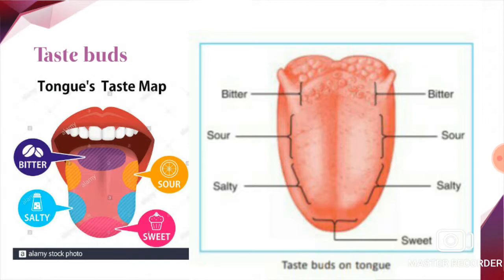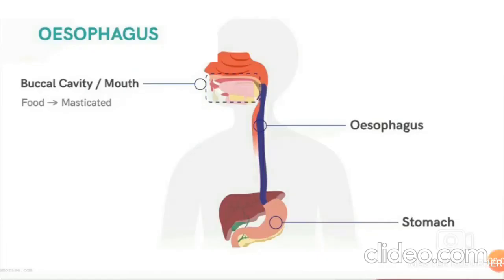Well, salivary glands which are present in our mouth release saliva. Saliva is an essential component of the digestive process because it moistens the food for easy swallowing. That's why saliva is one of the important components of the digestive process. You will learn more about saliva in higher classes. Understood? Children, after chewing the food in the mouth, where does it go, do you know?